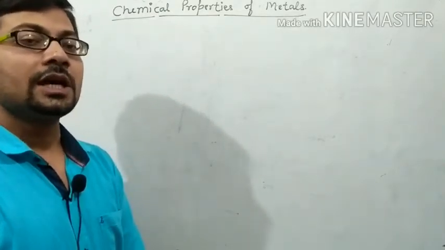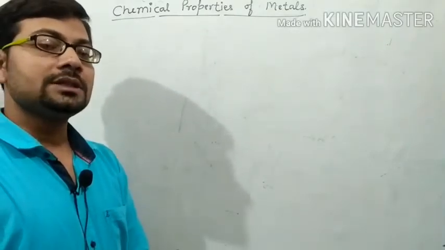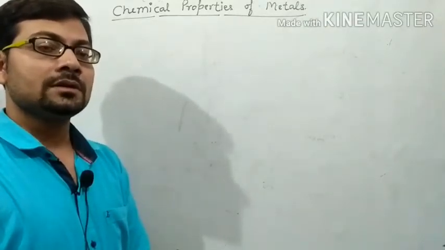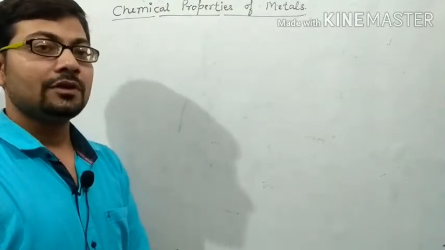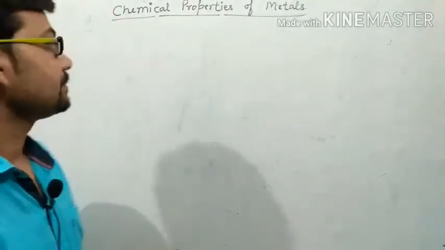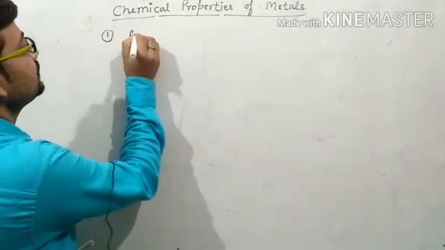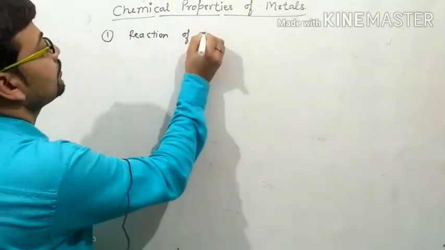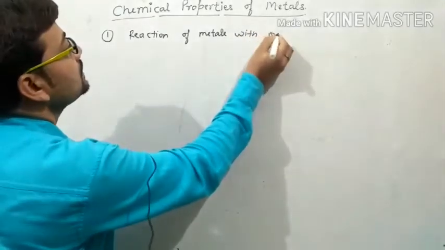Okay, let's start. What are the chemical properties of metals? Actually, metals react with various things, various reagents, various substances. So these are called chemical properties of metals. Firstly, we discuss metals reacting with oxygen. So number one, reaction of metals with oxygen.